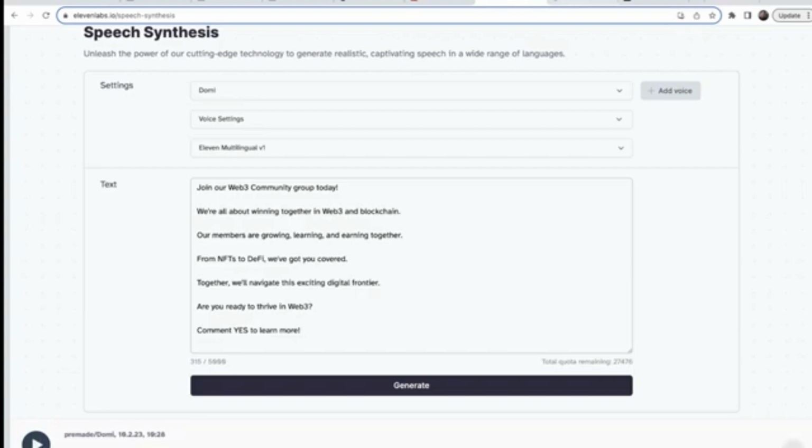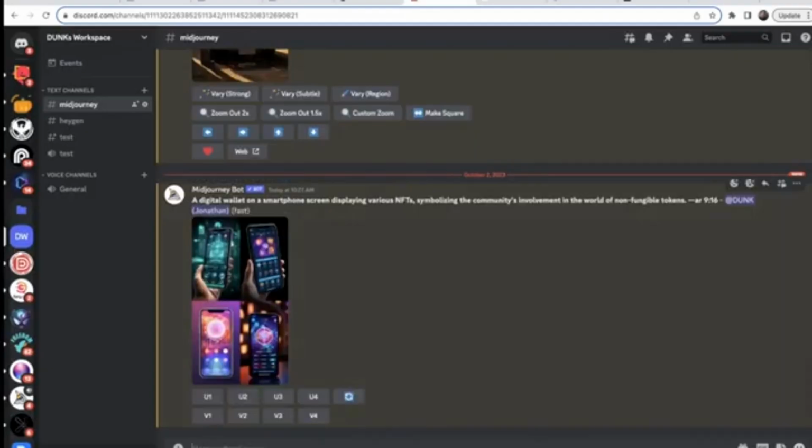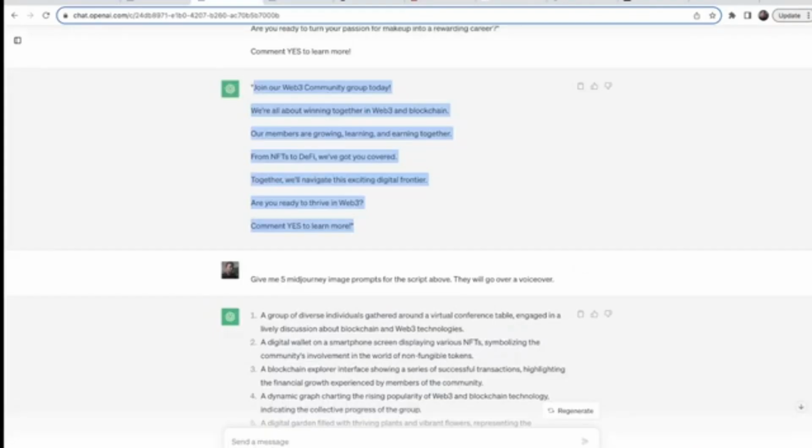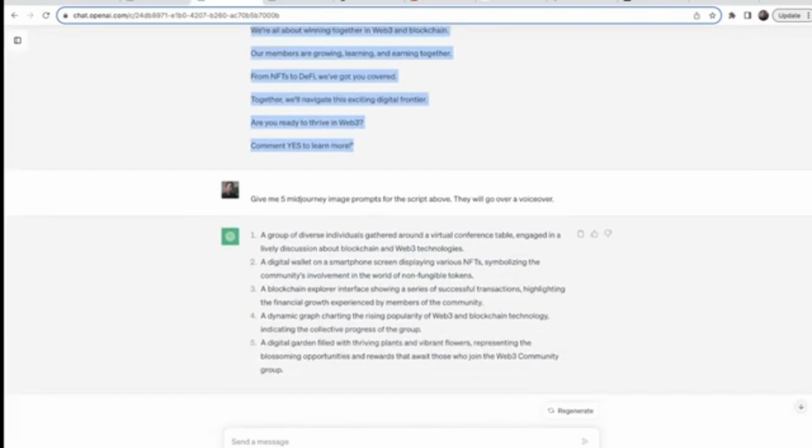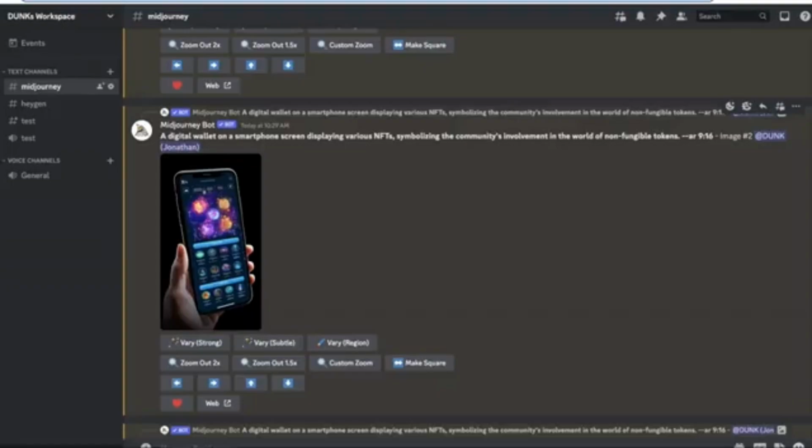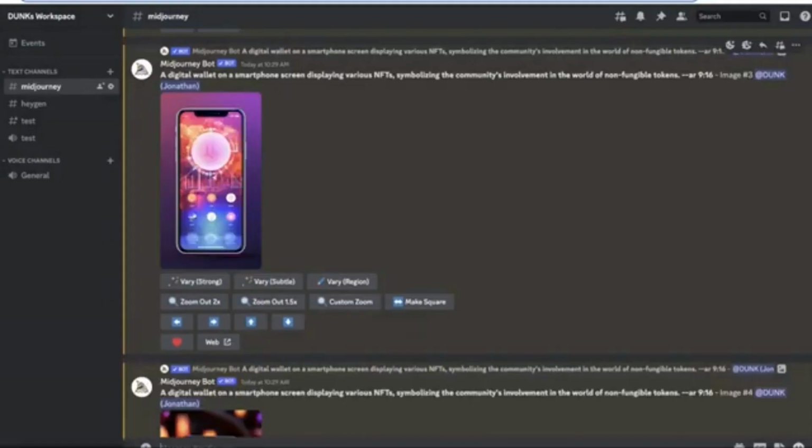And now we have our voiceover. By this point, we have our sample images generated in Midjourney. We could either generate more or we could just up-res these images. And if those images weren't enough, you have plenty of other prompts that you generated that you could drop into Midjourney. Now these have popped up and all you have to do is save them. I'd say you'd want to at least have 5 or so images to use.